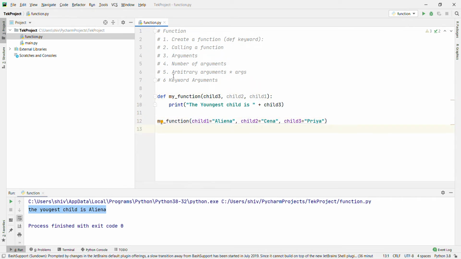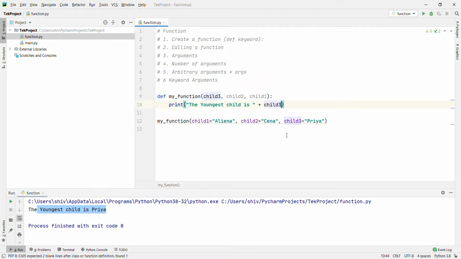But if you see in the last example, we were going to pass the arguments Elena, Sina and Priya one by one. Meaning if you pass Elena, it will come into child 3, Sina will come into child 2, and Priya will come into child 1. Okay, let's run it. Sorry, Priya is the third one, right?